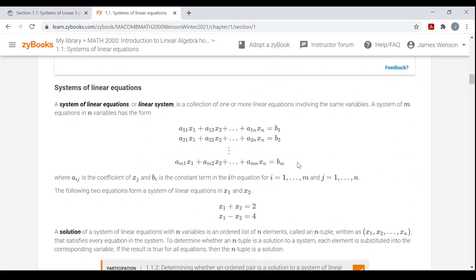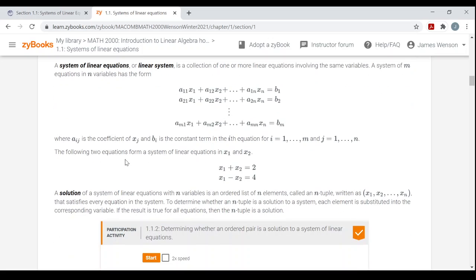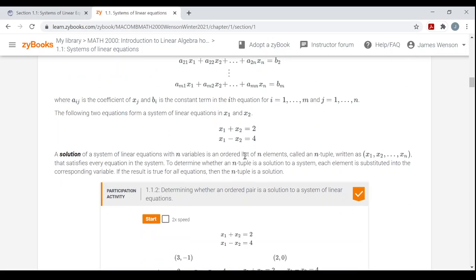Okay. Now, a system of linear equations, or a linear system, is a collection of one or more linear equations involving the same variables. So a system of m equations in n variables has the following form. You see that there are m equations, and each equation has the same n variables, x1 to xn. All right, so as an example, here's a two-equation system with two variables: x1 plus x2 equals 2, x1 minus x2 equals 4.